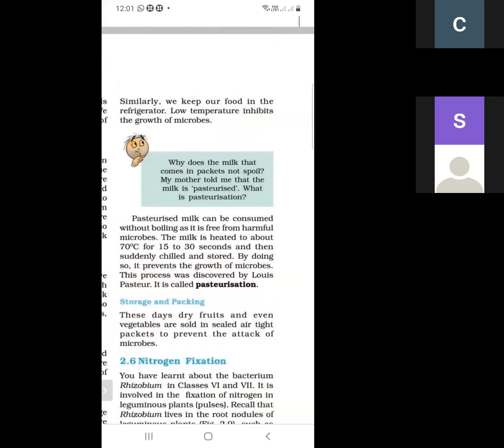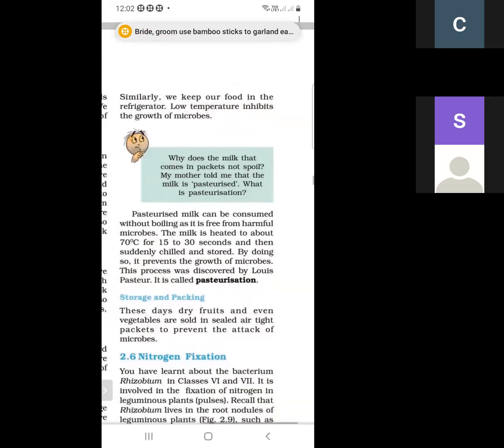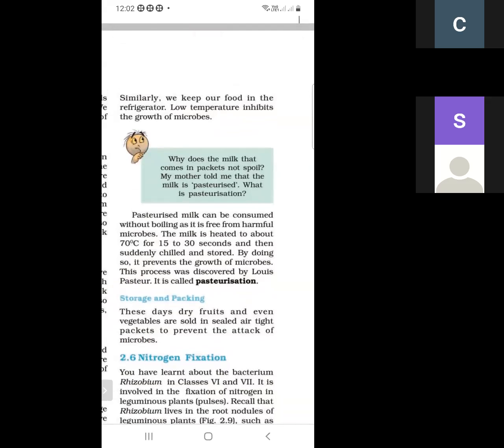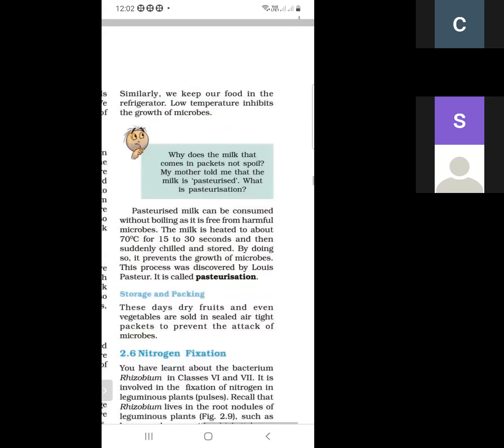What do we mean by pasteurization? The pasteurization phenomenon was discovered by Louis Pasteur. When milk is heated to about 70 degrees for 15 to 30 seconds, and then suddenly chilled and stored, this prevents the growth of microorganisms. This phenomenon is called pasteurization.